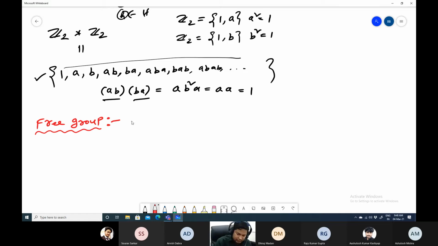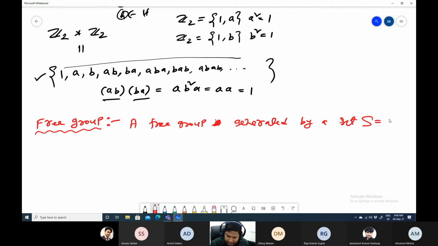A free group is generated by a set S equal to some S alpha. So we will call it a free group generated by a set S. You should understand that it is generated by this set, right?